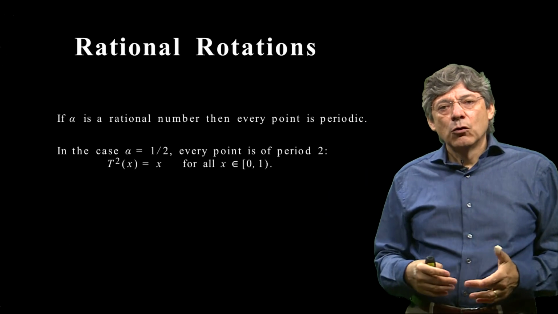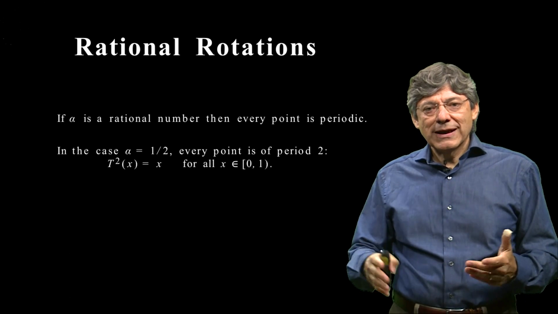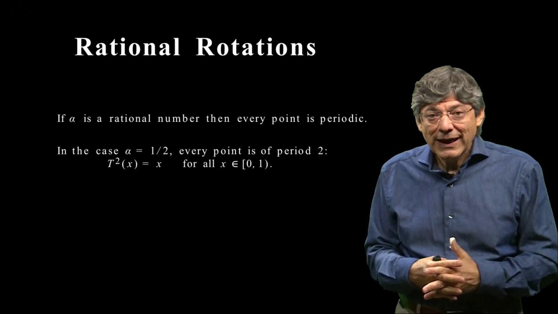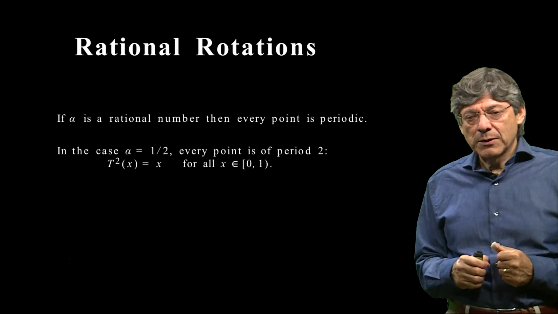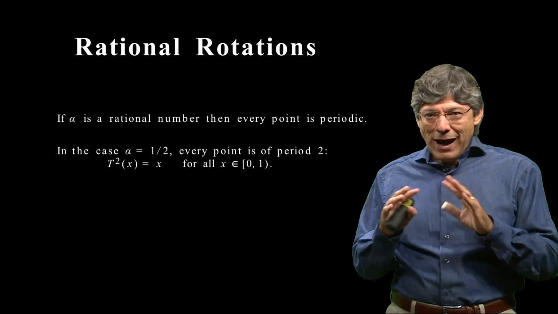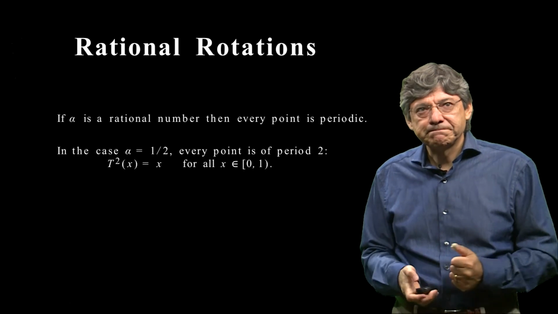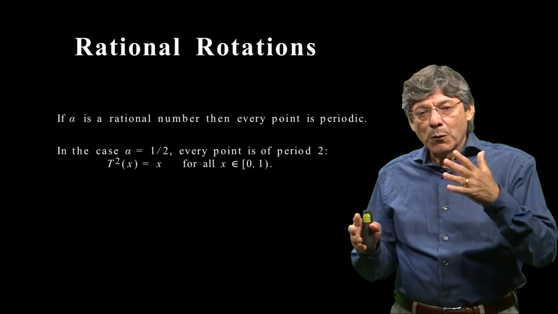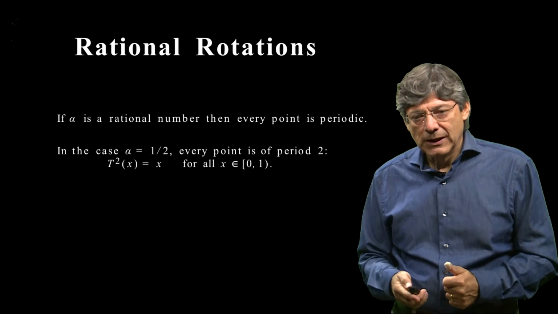You go back. We will see that if you rotate by a half, in this case, every point comes back under 2 iterations, and we say that this transformation is periodic and every point has period 2. For every x, the second iterate of x is x. Okay. So the dynamics of rational rotations is very different from the dynamics of irrational rotations. We have seen that in the case of irrational rotations, we will see in part 2, the orbits are infinite. They never come back to themselves.